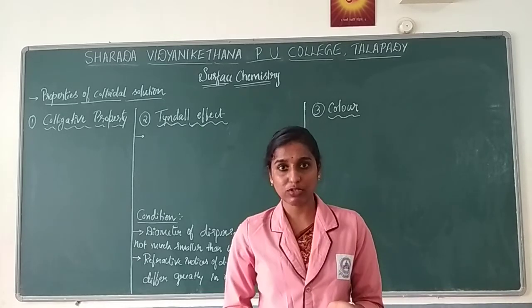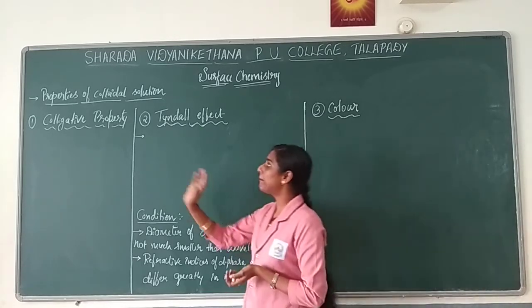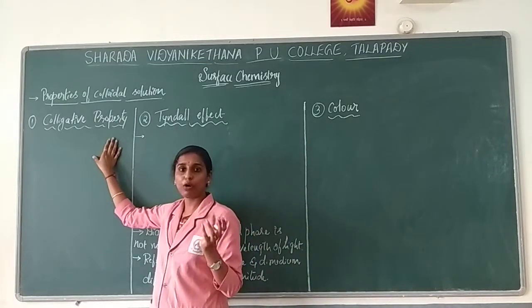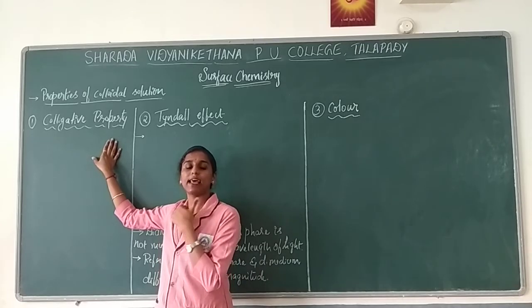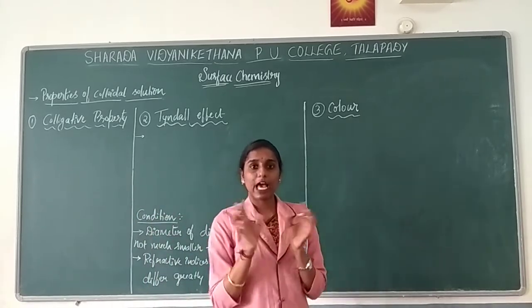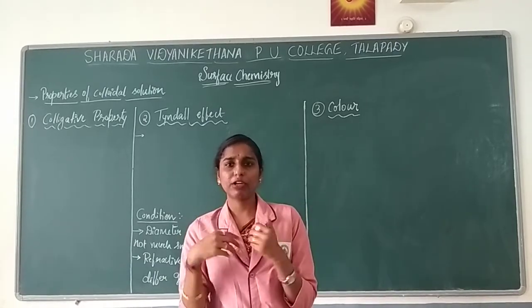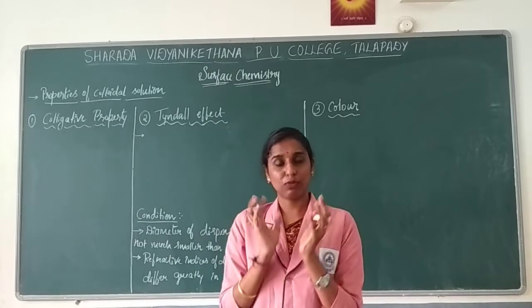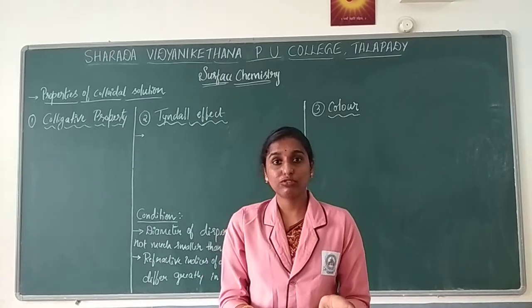These 4 physical concepts you will be learning under solution. Now if you compare here, what will happen regarding the colligative properties of your true solution as well as your colloids? Generally, in colloids the number of particles will be there, and those particles have smaller size when you compare with the true solution.